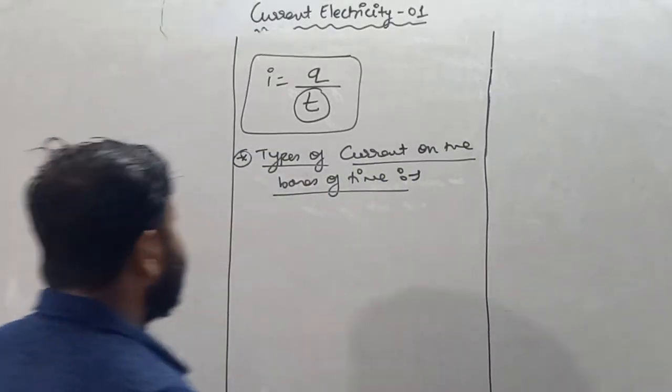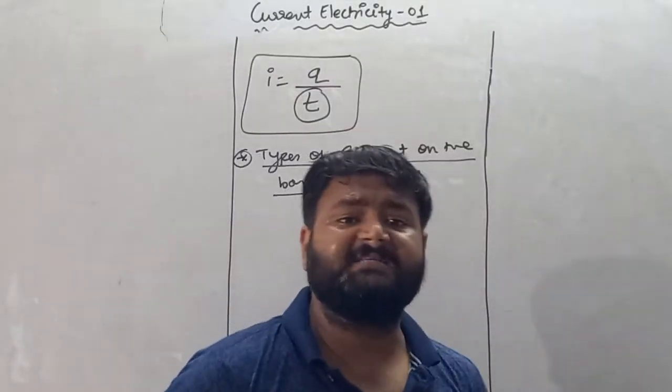So see my dear student, basically current is rate of flow of charge with respect to time.